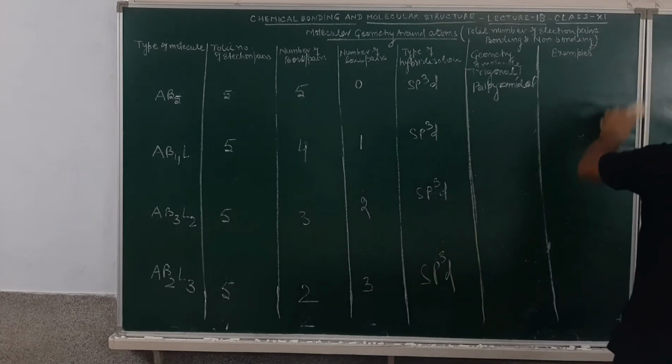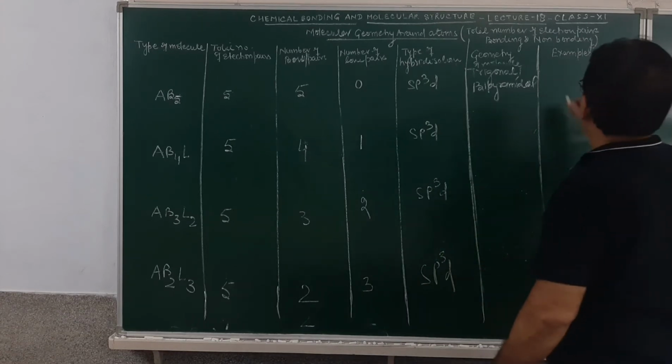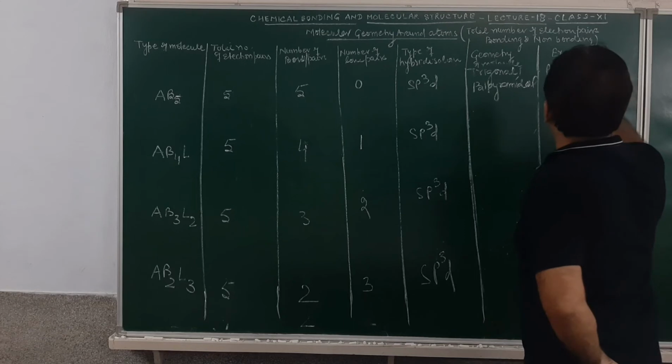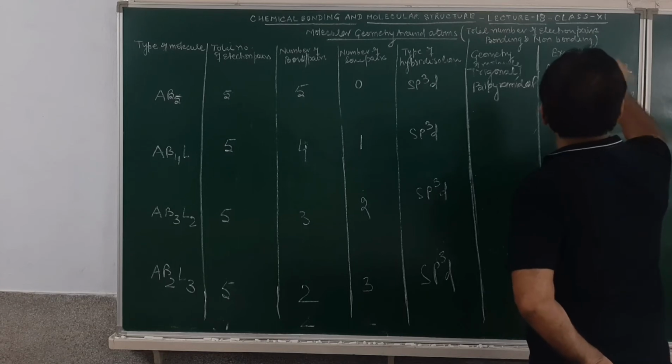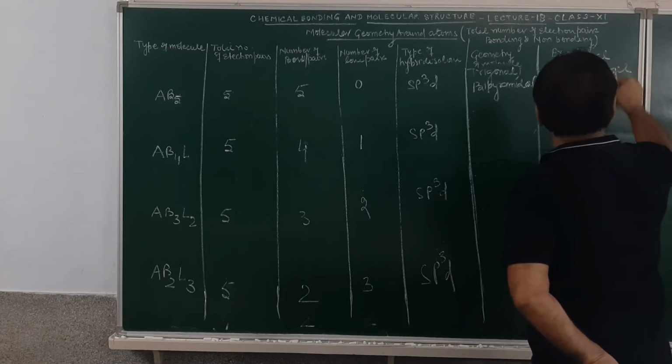And how do we make the PCl5 molecule? PCl5, this will be phosphorus, then chlorine, chlorine, chlorine, and this will be chlorine. This is trigonal bipyramidal geometry.